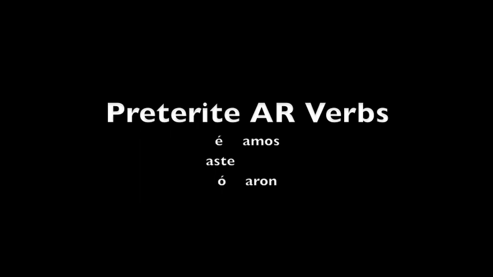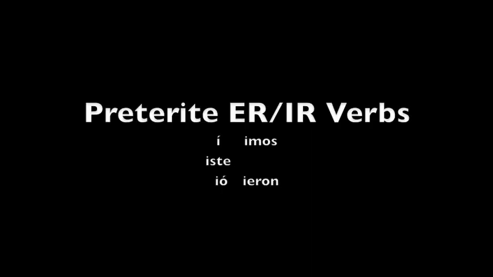Let's review the preterite conjugations. The preterite form of AR verbs are aste, o, amos, and aron. The preterite form of ER and IR verbs are iste, io, imos, and ieron.